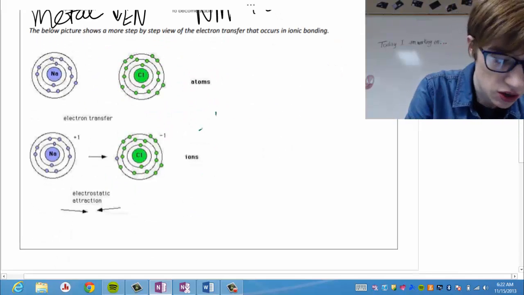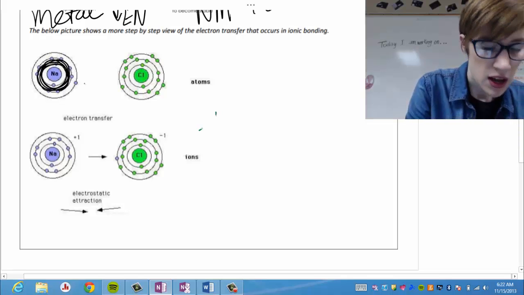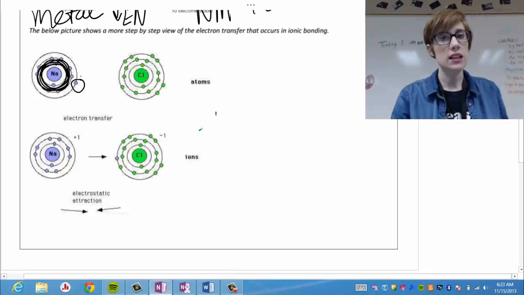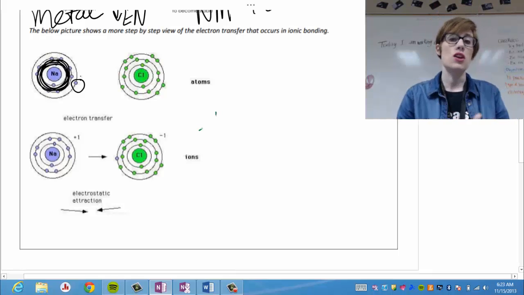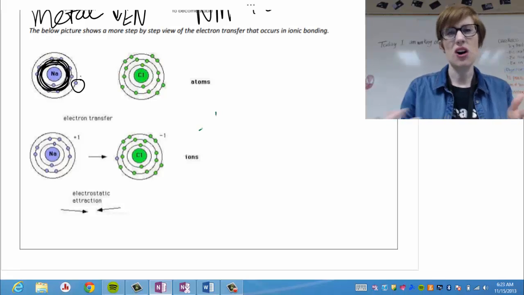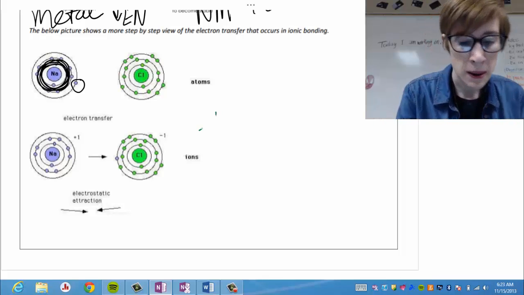Here's another picture of what's happening. Here's sodium, and notice sodium has other electrons inside of the atom right here, okay? But we only ever focus on that outer electron. That's called the valence electron, because that's really the only one that's going to be moving around in a bonding relationship. All the other electrons on the energy levels below just kind of sit there.